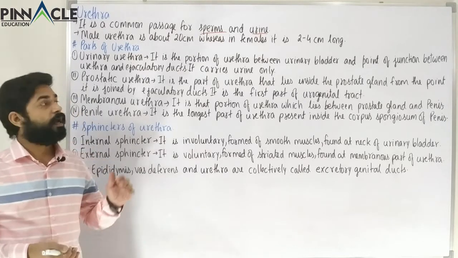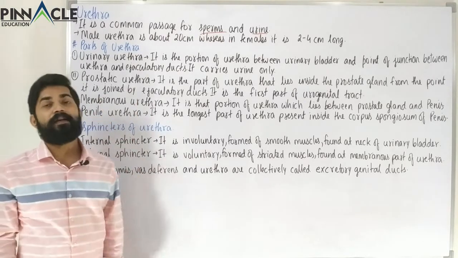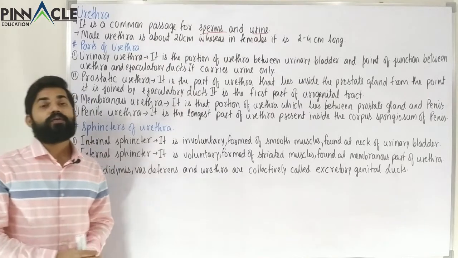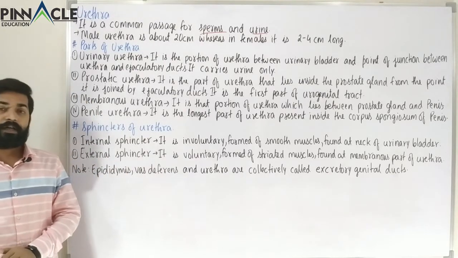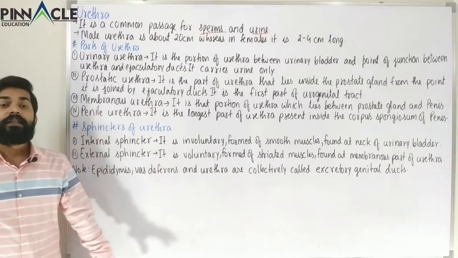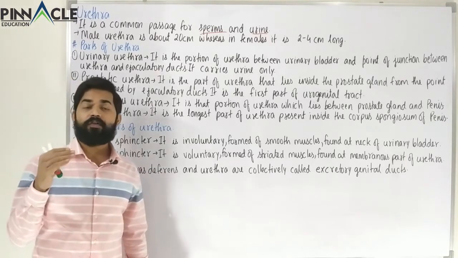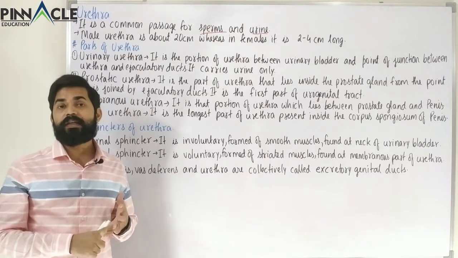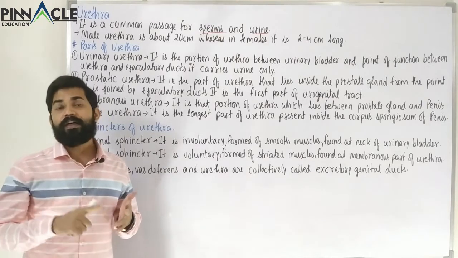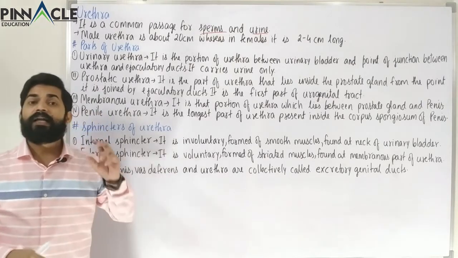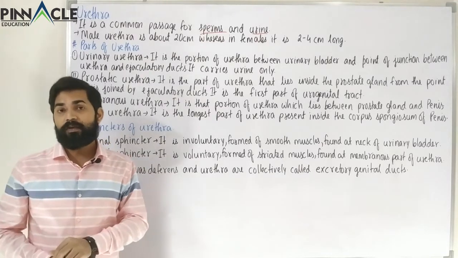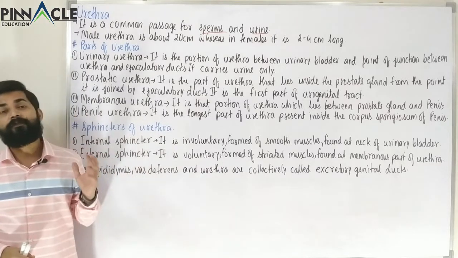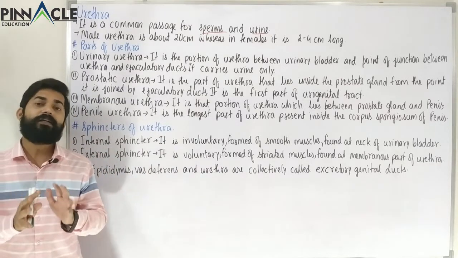In the urethra, we normally differentiate 4 parts: the urinary urethra, then the prostatic urethra, then the membranous urethra, and at last the longest part, called the penile urethra.